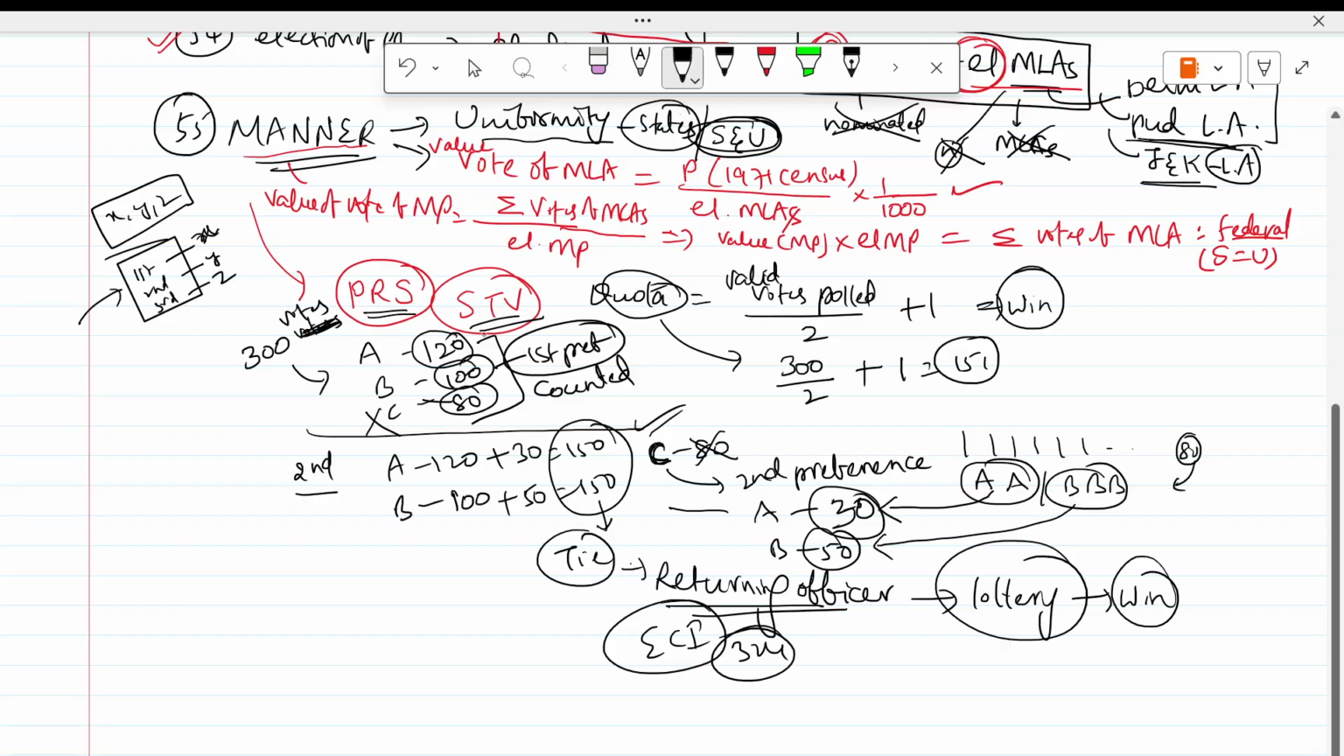This is given in Article 324. So this is the manner of election of president. This is single transferable vote, which means first preference, second preference, third preference, like that you will vote.